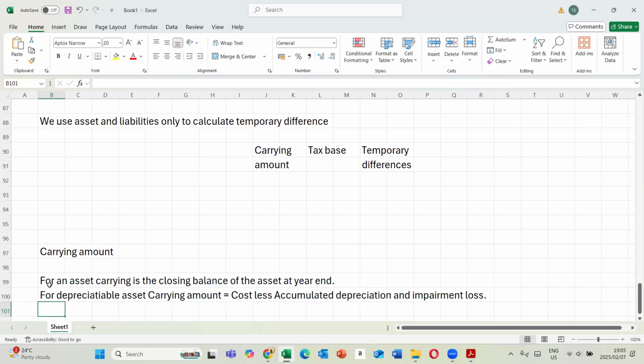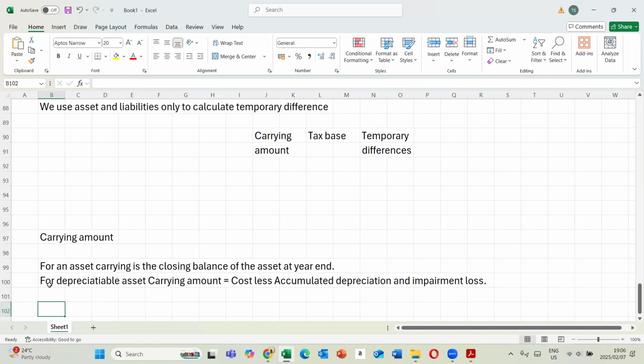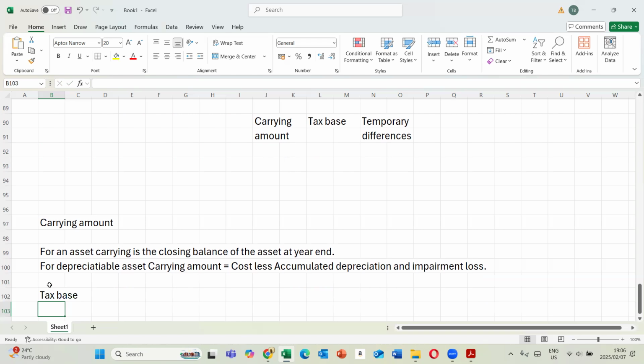So that's how you go about it for a depreciable asset. For example, it's a machinery. You take the cost of the machinery minus the depreciation that you had for the entire period. So basically that's what we have in terms of this. Now let's proceed to the next part: tax base. Tax base for an asset stands for future allowances, or future deductions.